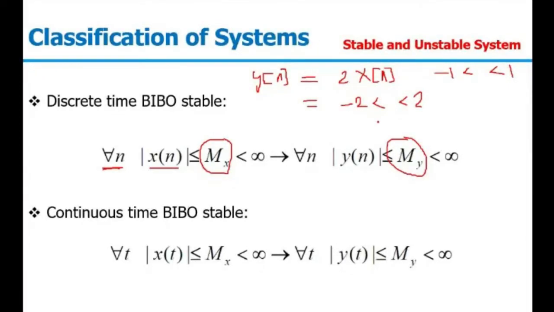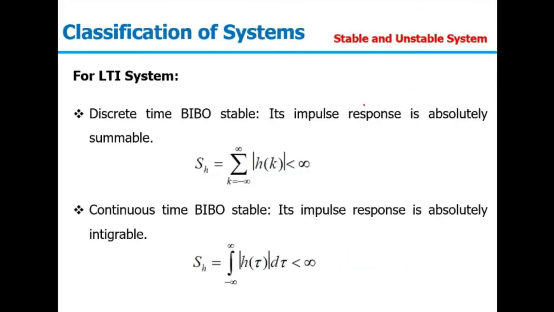Now we will have some examples and we will try to find out the stability as well as the other properties that we have discussed till now. Generally in the LTI system, that is linear time invariant system, we have the input x(t), system response h, and the system output y(t). It could be y[n] as well. Till now, we were talking about the BIBO stability in terms of input-output relation.